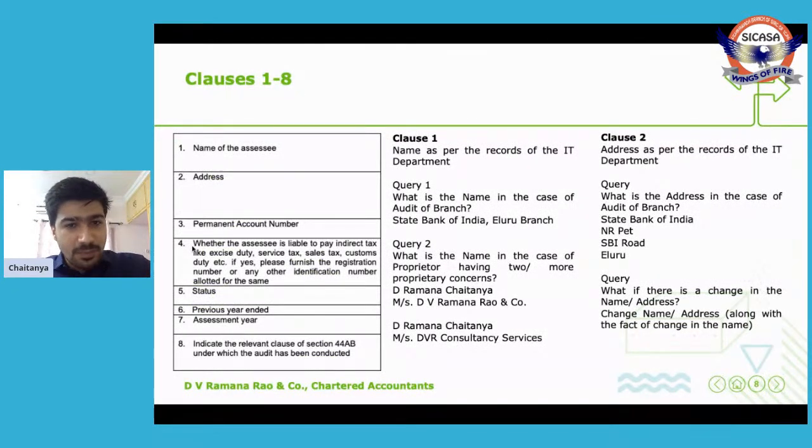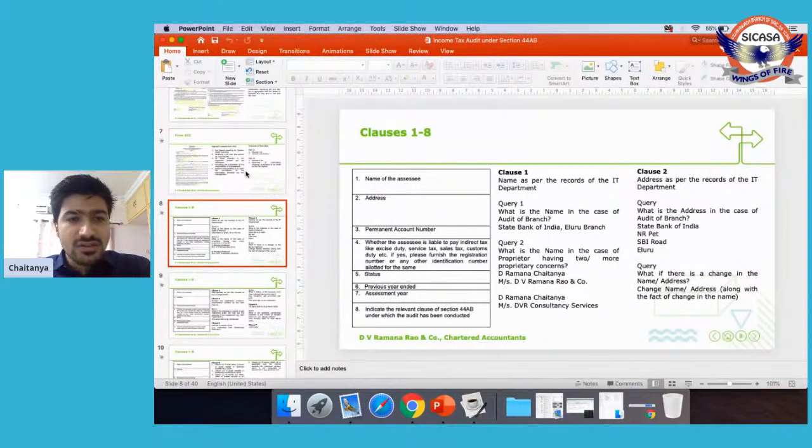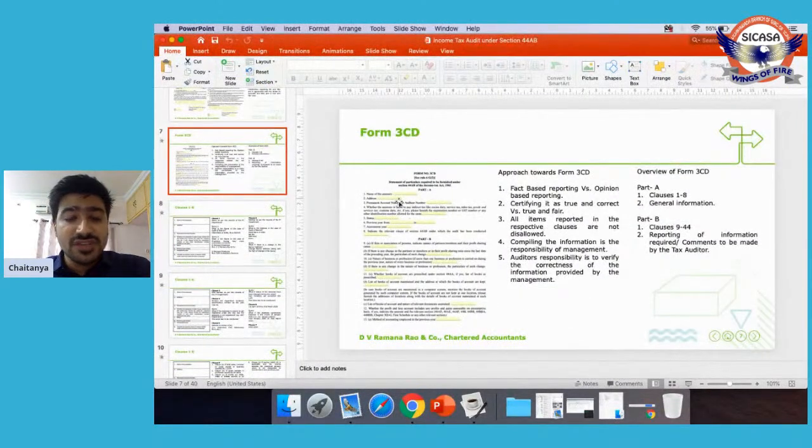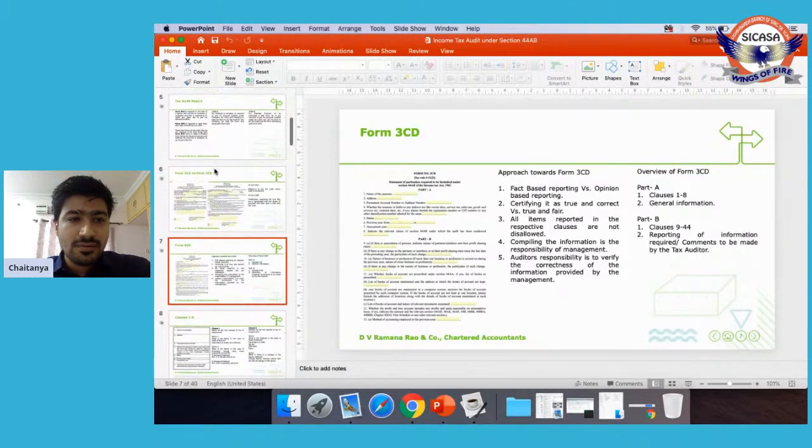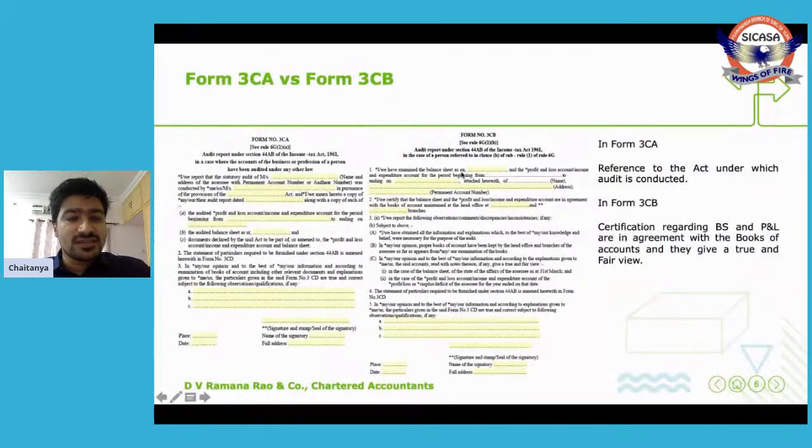So let me stop here. Since we have seen 3CA and 3CD, as we all know, 3CA or 3CB, along with 3CD, will be prepared as the case may be. How to file? Can we file manually? No, manual filing is not allowed. Then can we summarize all the points in a Word file or in an Excel file and then upload it? No, even that is not allowed. Then how to file?